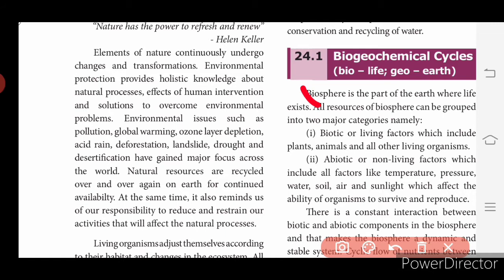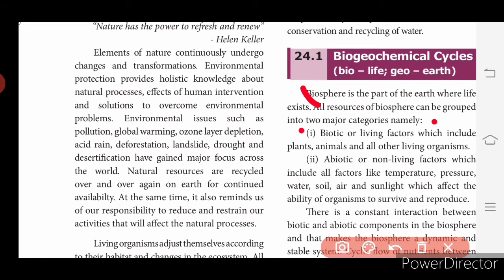All resources of the biosphere can be grouped into two major categories. This is a 2-mark question, children. So define biosphere and the two major categories of it. One is biotic or living factors, which include plants, animals and all other living organisms.